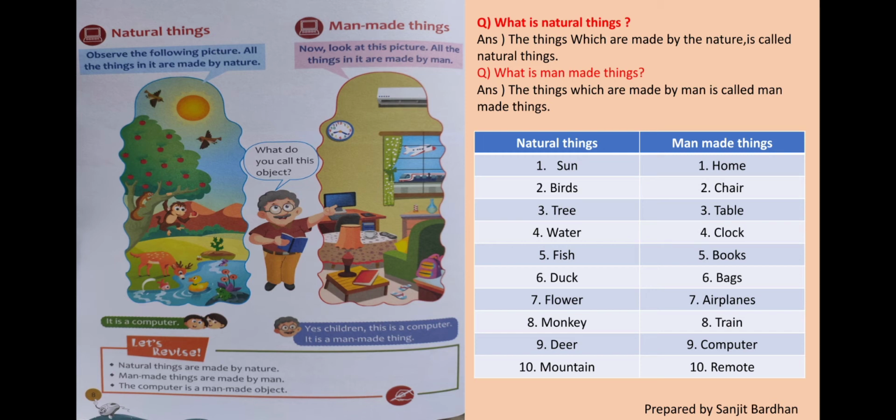Here you can see a table. Some examples are given here. First, natural things. What are examples of natural things?